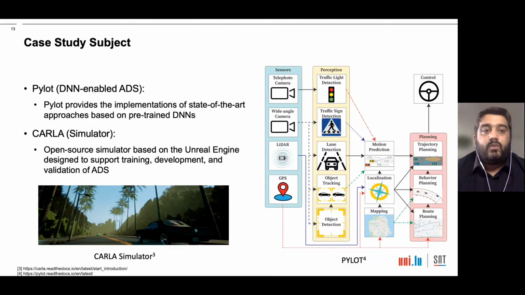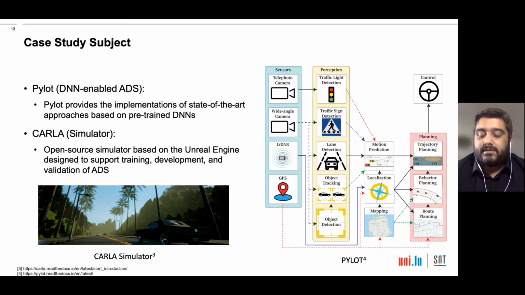For the case study subject, we use Pilot, which is a DNN-enabled automotive driving system. Pilot provides the implementation of state-of-the-art approaches based on pre-trained DNNs, such as DeepSORT, which is deep, simple, online, and real-time tracking, for obstacle tracking. It provides SSD, single-shot detector, for object detection, and for control, it provides model predictive control, or MPC. And for the simulator, we use CARLA. CARLA is an open source simulator based on Unreal Engine designed to support training, development, and validation of automotive driving systems.